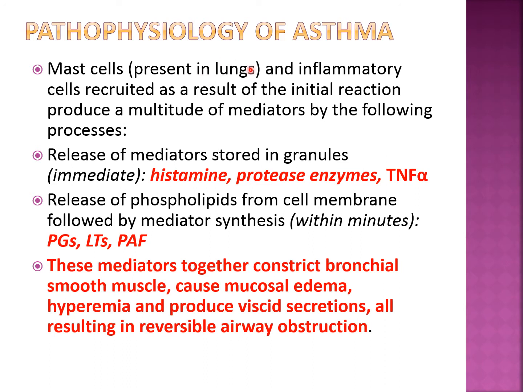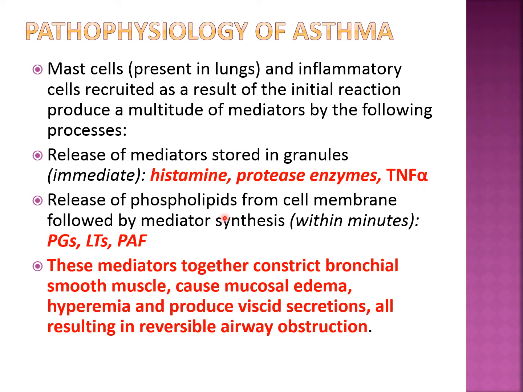So here you can see mast cells present in the lungs and various other inflammatory cells like eosinophils or lymphocytes. They are recruited as a result of the initial reaction, and they produce many inflammatory mediators. So these are the various inflammatory mediators: release of mediators which are stored in the granules of mast cells, as we discussed in the previous slide. This occurs as an immediate reaction, also called the early phase reaction. So histamine is liberated, leukotrienes and protease enzymes are liberated, and TNF alpha is liberated.